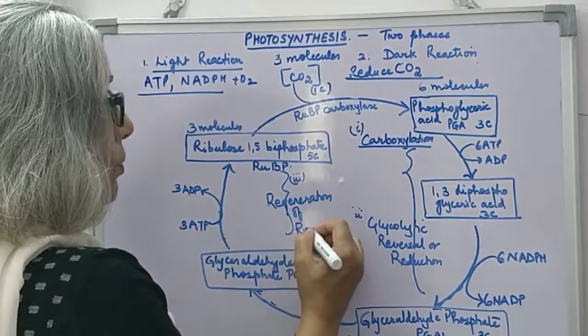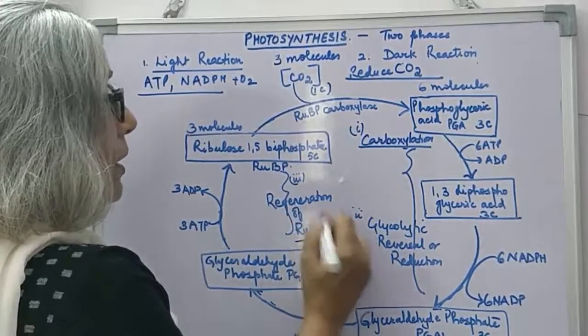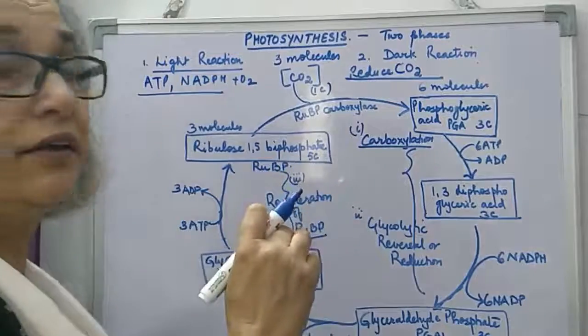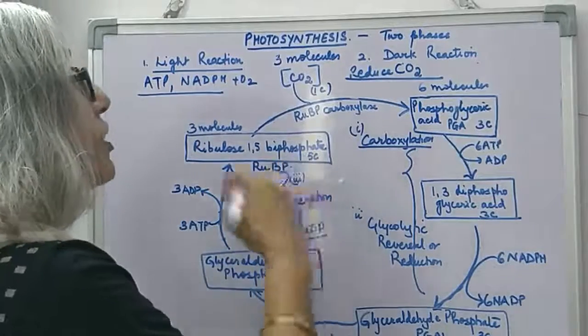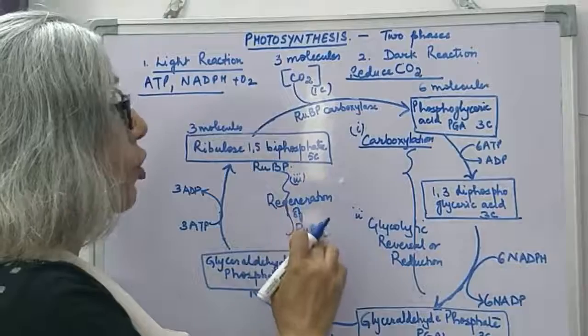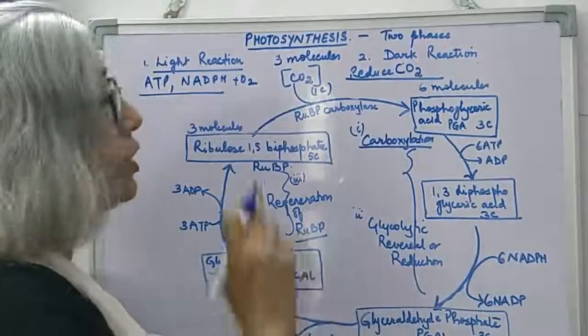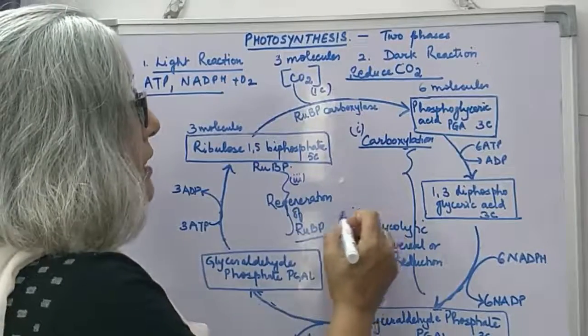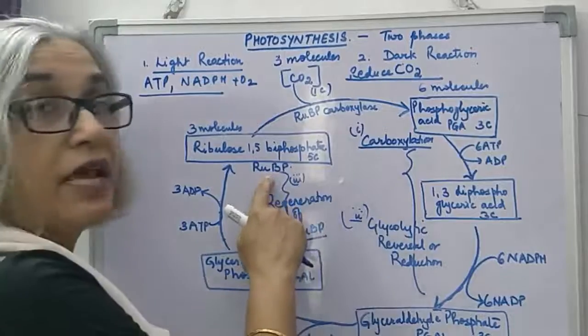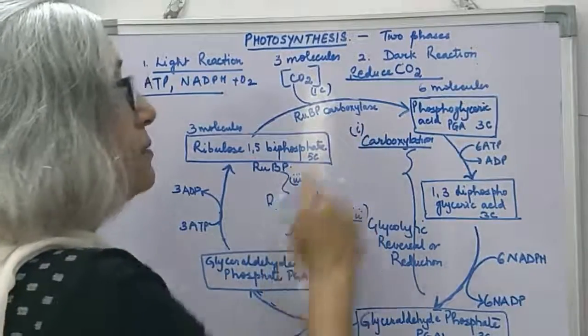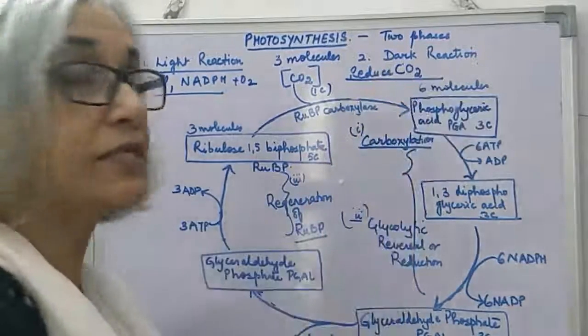That is, RuBP does not participate in the reaction. It is regenerated at the end of the reaction. After sugar is formed, it is regenerated at the end. So these are the 3 steps in which the dark reaction takes place.